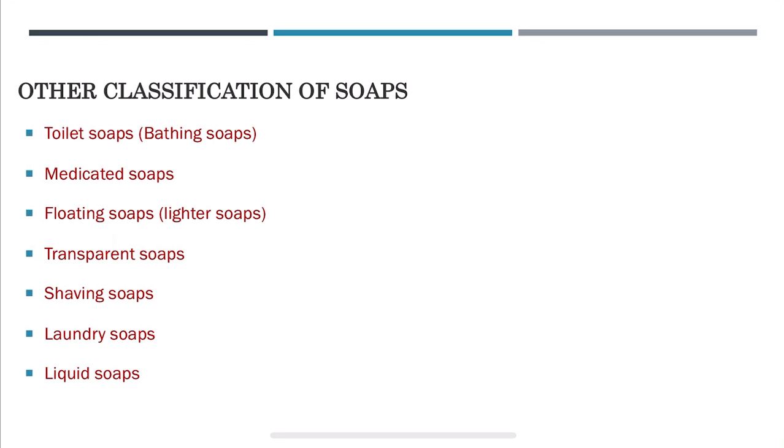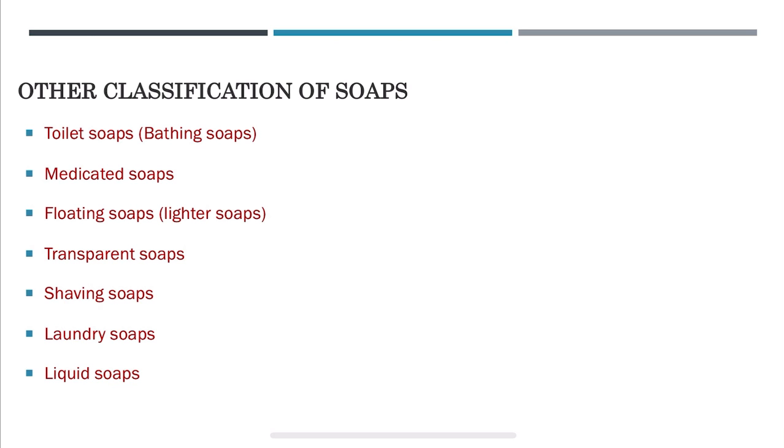Next are floating soaps, which are also called lighter soaps. Floating soaps are prepared by introducing tiny air bubbles into the soap before hardening them in their molds. Next, transparent soaps. These are prepared by dissolving the soap in ethanol and then evaporating the alcohol. Shaving soaps. Shaving soaps are prepared by adding glycerol and rosin. Glycerol is added to keep soap from drying. Rosin is added to help the soap lather.